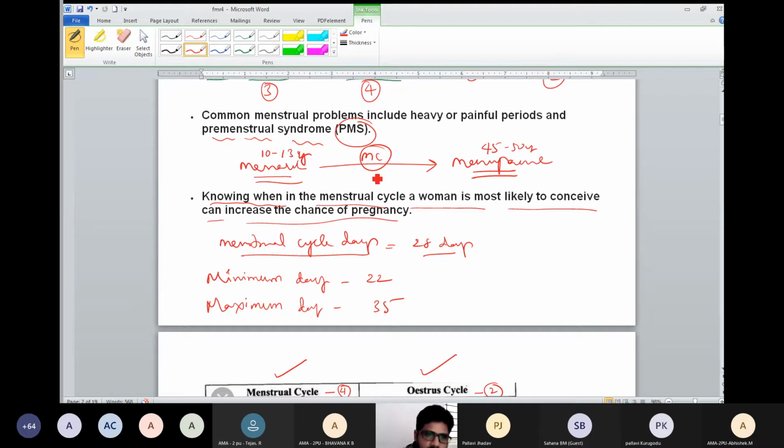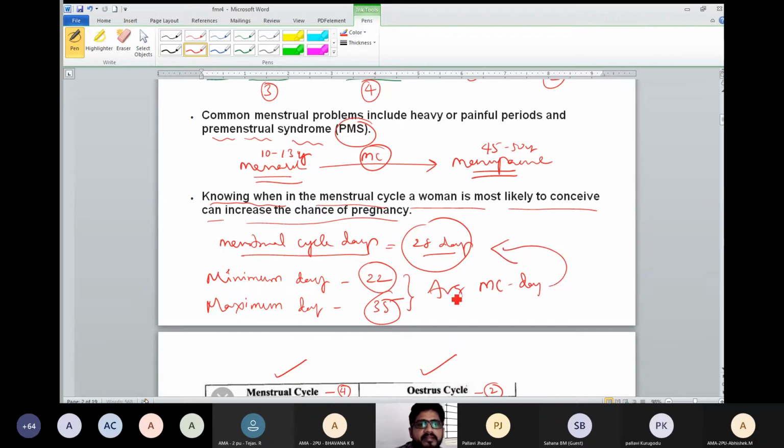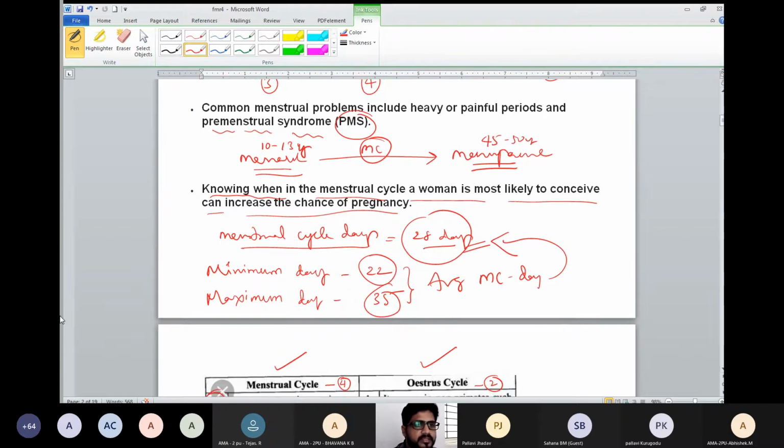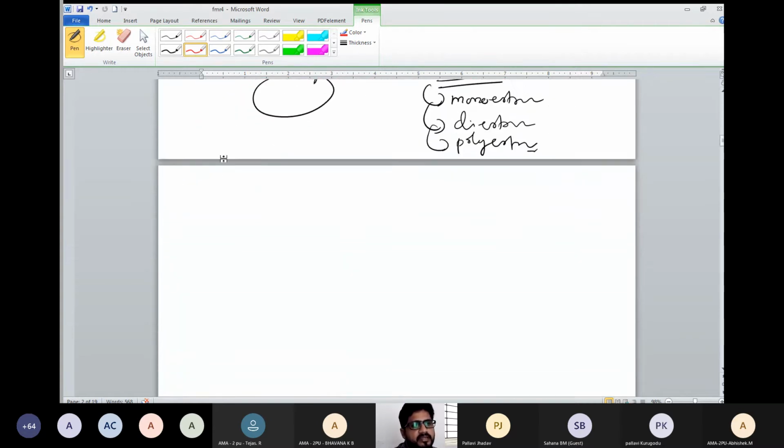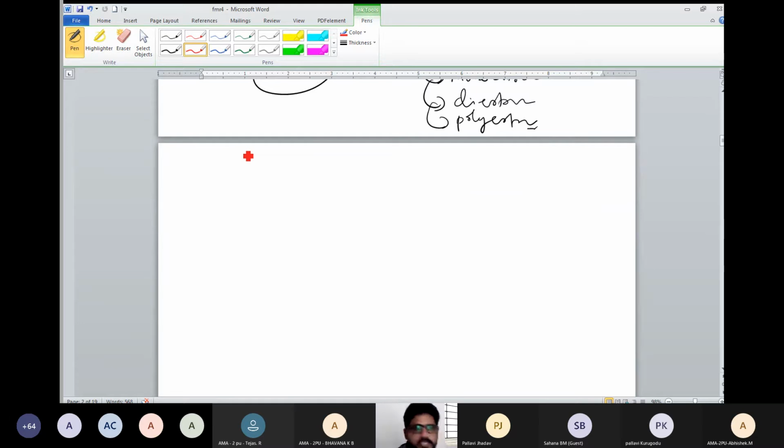Let us see all this data. But NCERT explained 28 days. Why? Because minimum days is 22 days in a woman, and maximum days of menstrual cycle is 35. So the average menstrual cycle days would be 28. Understand? That is why 28 days. 28 days means 1 month. Now, I hope you understand the introduction. Now, let us see different stages in the menstrual cycle.